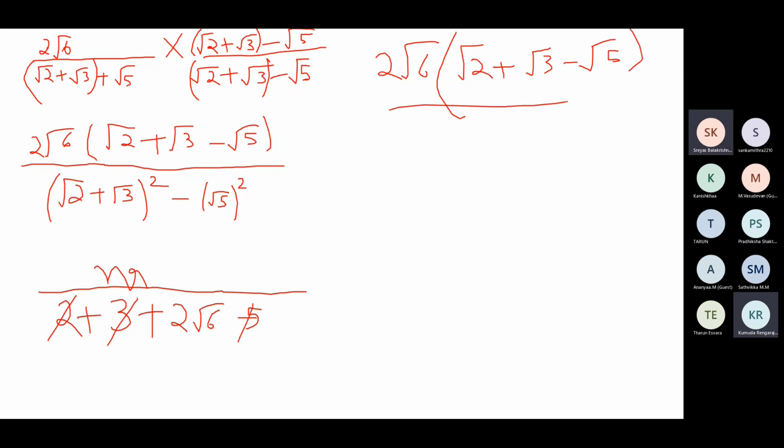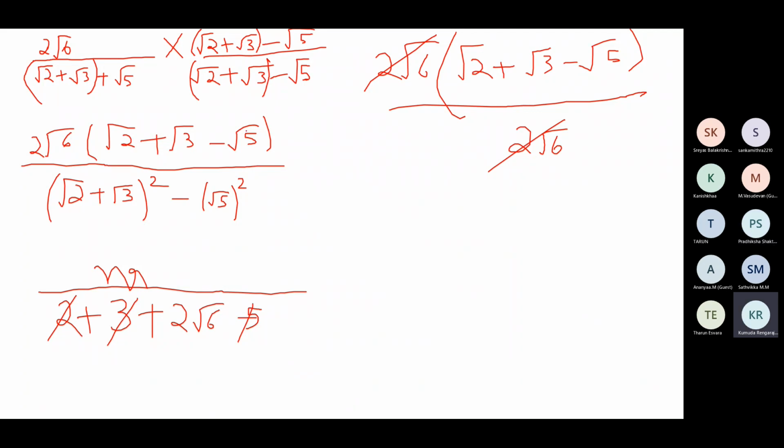2 root 6 will get cancelled. Yeah, divided by 2 root 6. So see here, 2 root 6 gets cancelled, and root 2 plus root 3 minus root 5 is the answer. Yes, ma'am.